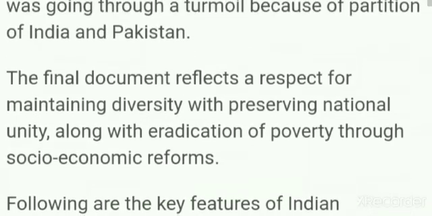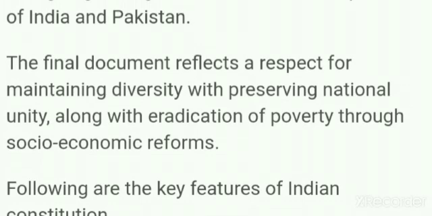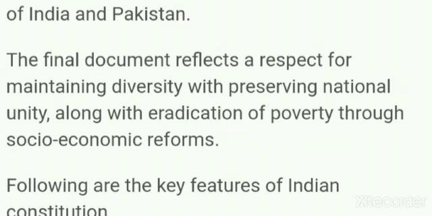The next point: when the constitution was being written, India was going through turmoil because of the partition of India and Pakistan. When we started to write the Indian constitution, the drafting committee was making the draft of the constitution, and at that time a really crucial situation was going on because of the India-Pakistan division, because of partition. Muslims were trying to reach Pakistan, and Hindus were trying to reach India. It was really a crucial situation.